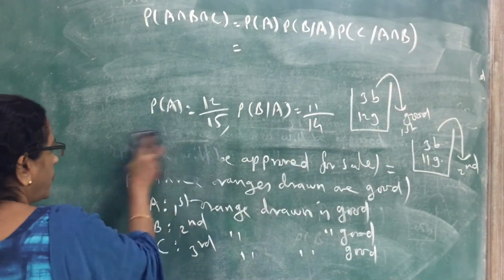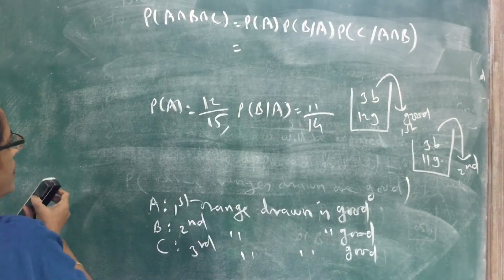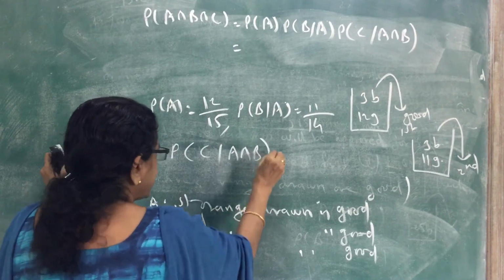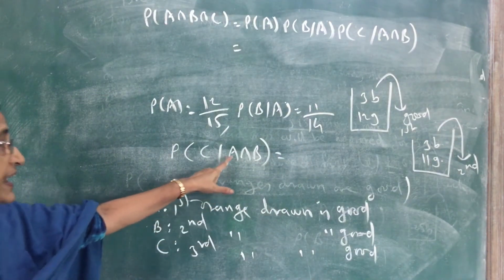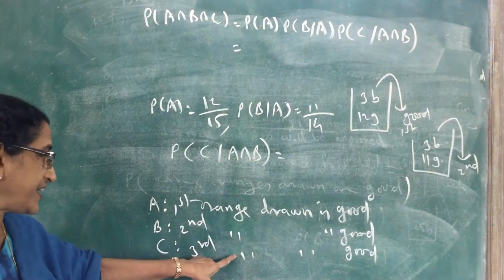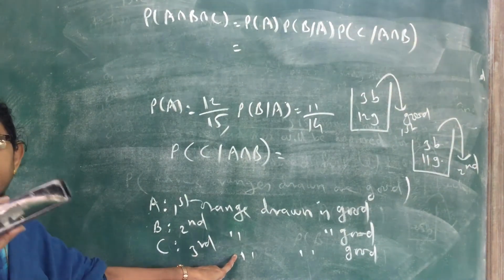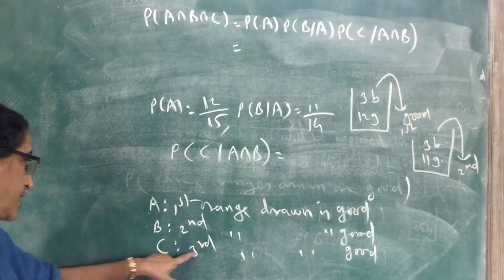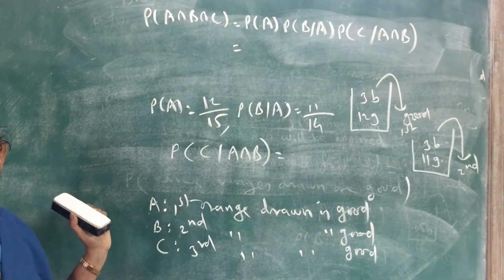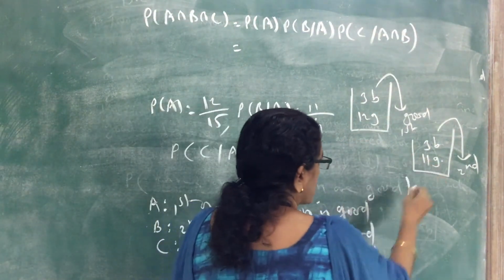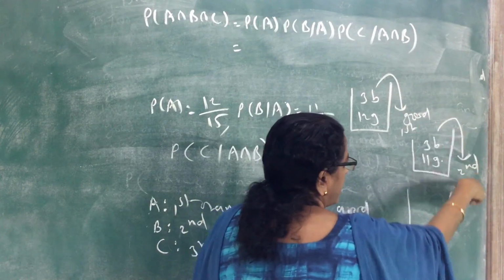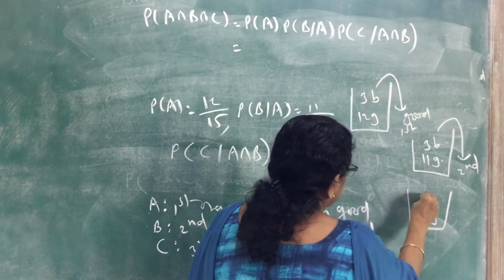Now what is the probability of C given A intersection B? If A and B happened, that means the first one is good and the second one is good, what is the probability of getting a good orange in the third draw? That is the event C, C given A intersection B. So the first one is good, the second one is also good. Then how many are remaining in the box? One more is taken, so only 10 good are remaining, and 3 bad.